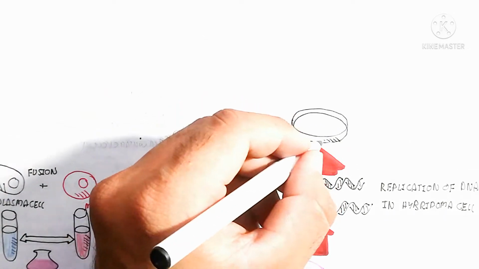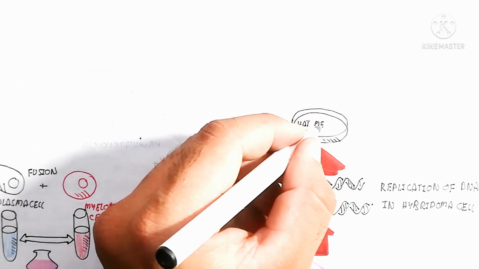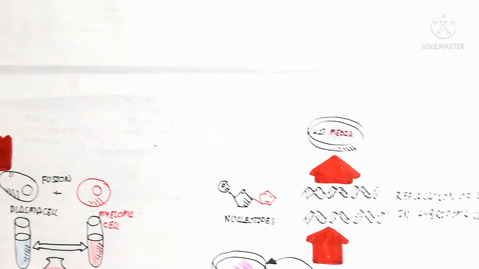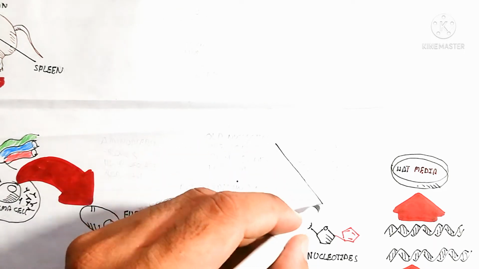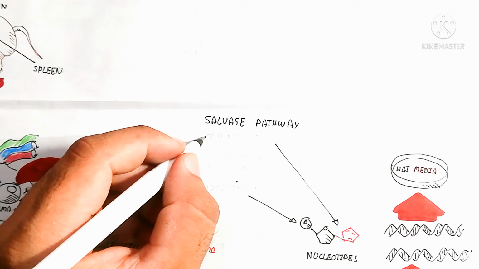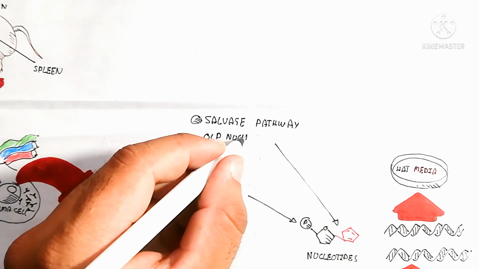After the replication of DNA in the hybridoma cell, the hybridoma cell will replicate and also produce the same type of antibody. How is that possible?